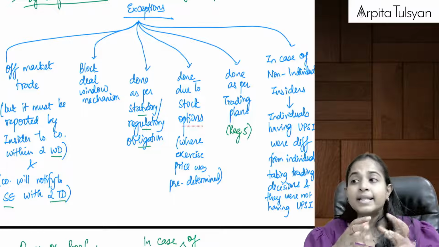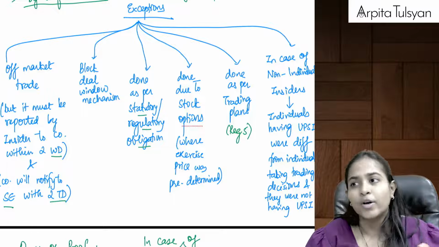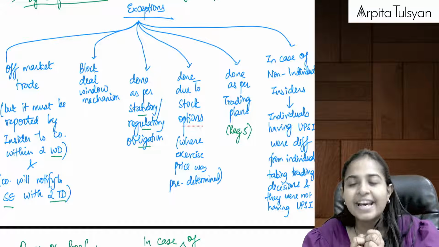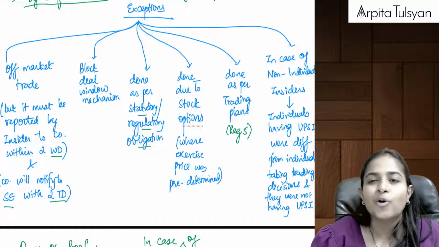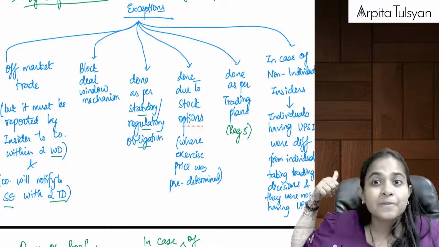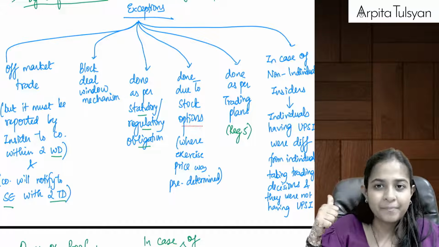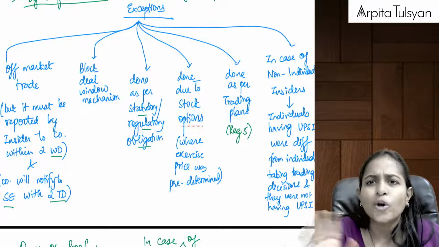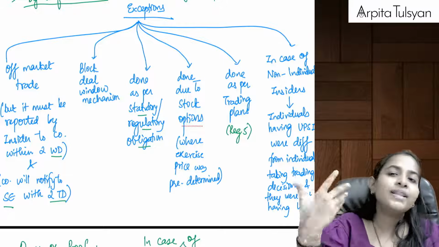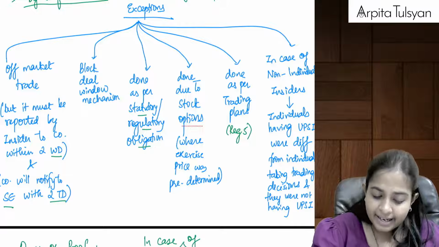Okay, so now let's say the vesting period has just got over. So now the stock options have to vest, or you have to exercise the stock option. Here the exercise price at which you are going to get the company's share was predetermined, meaning it is not on the basis of UPSI. So in that case also the trading can be done.